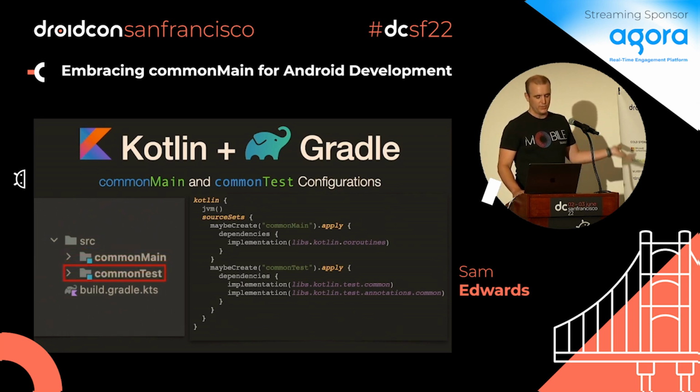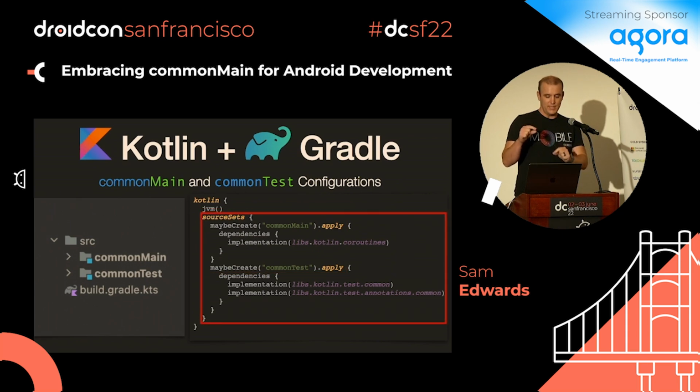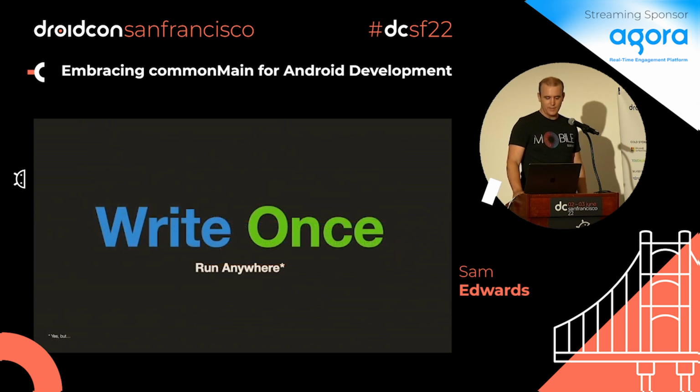And additionally, in multi-platform, you define what targets you want to support. In this case, I'm saying this multi-platform project is actually only targeting the JVM. But what's different, instead of having implementation or test implementation for each piece, for common main or common test, you're actually calling those out as an implementation. So instead of saying common test implementation here, you're saying implementation under common main. Anyway, common test. So write once and run everywhere.